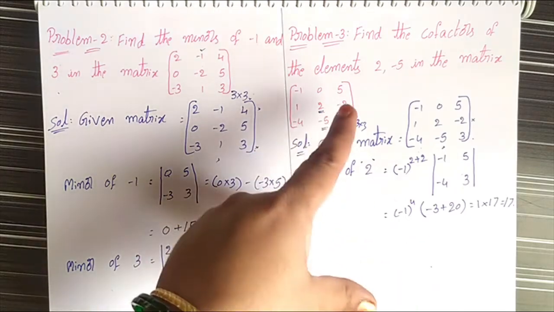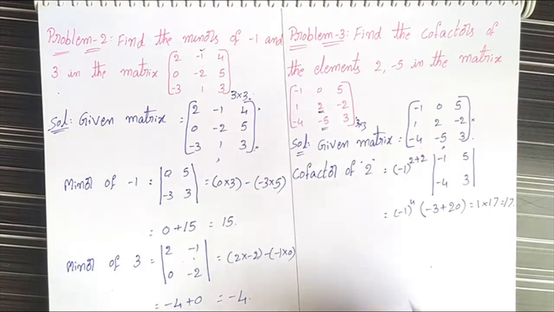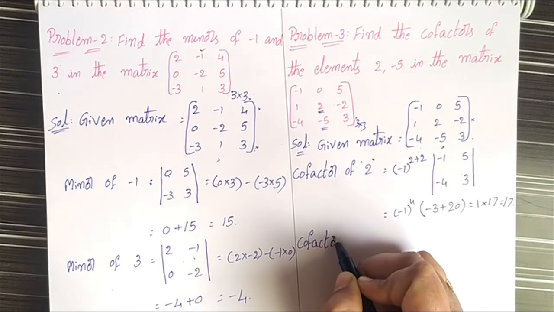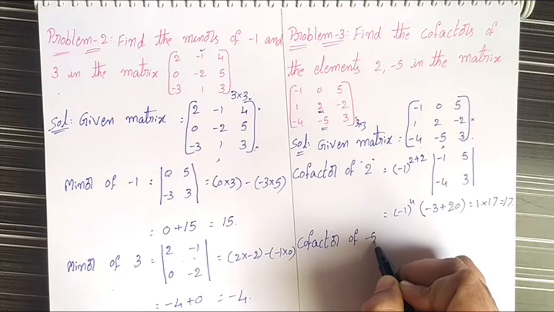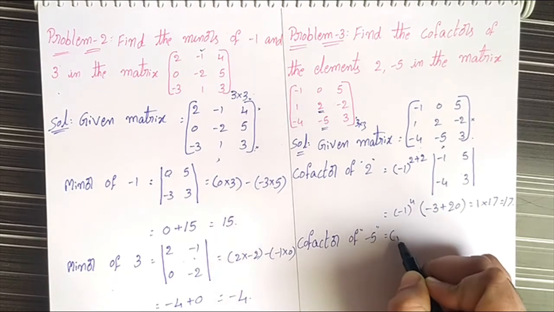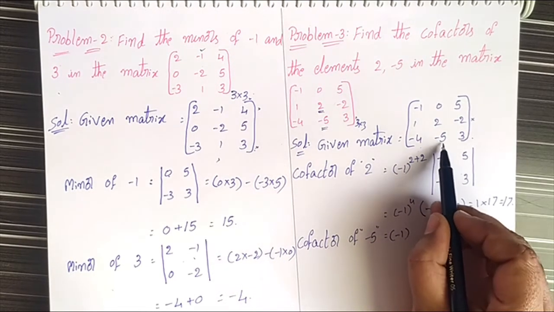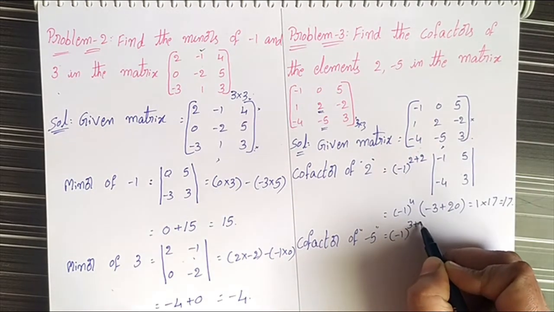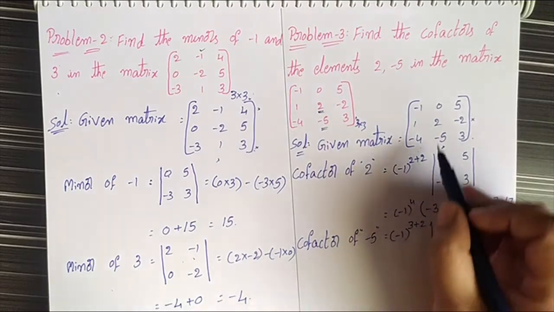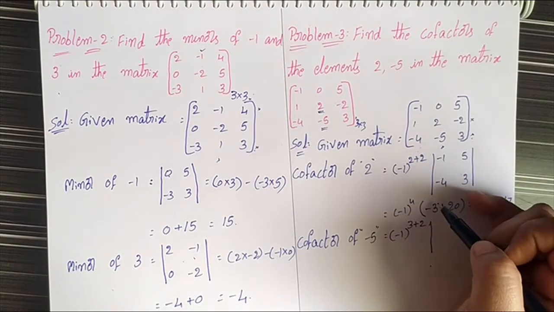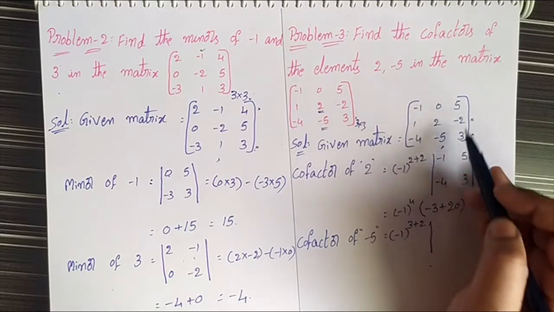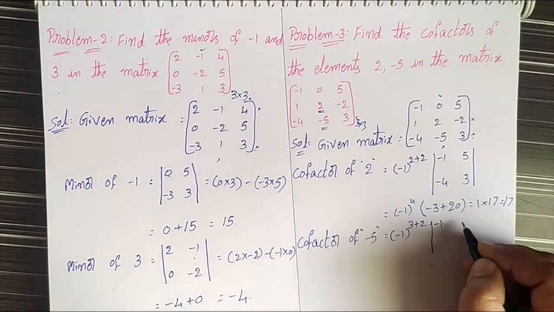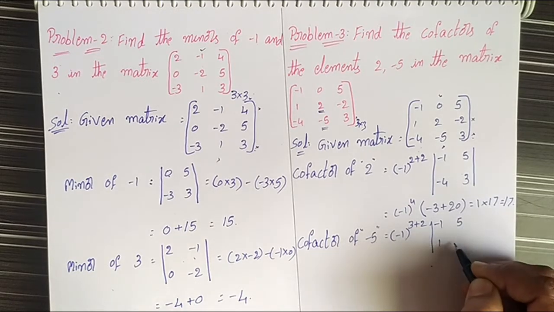Next we have to find the cofactor of element -5. The cofactor of -5 is equal to (-1) to the power i plus j. -5 is present in the third row, second column, that means 3 plus 2. Then the determinant: we eliminate this row and this column. The remaining values are -1, 5, 1, -2.